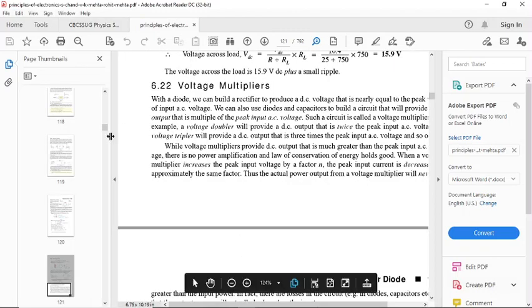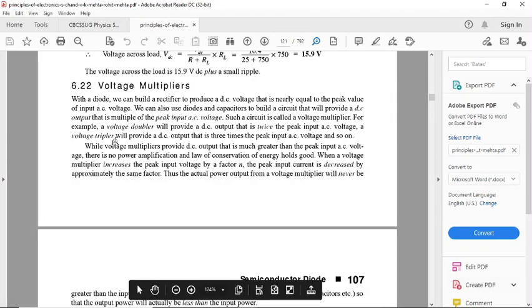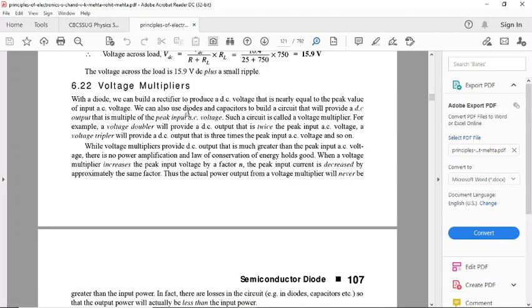Today let's look at voltage multipliers. With a diode, we can build a rectifier to produce a DC voltage that is nearly equal to the peak value of input AC. We have already learned to build rectifier circuits and filter circuits using diodes. Now we can also use diodes and capacitors to build a circuit that will provide a DC output that is a multiple of the peak input AC voltage.